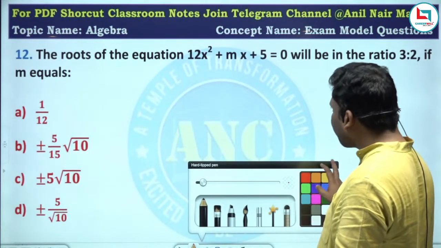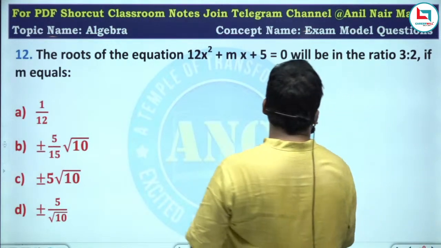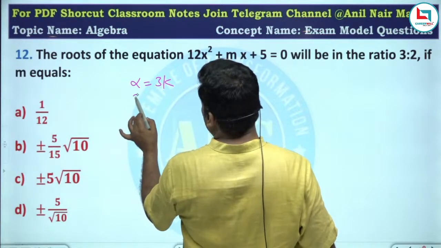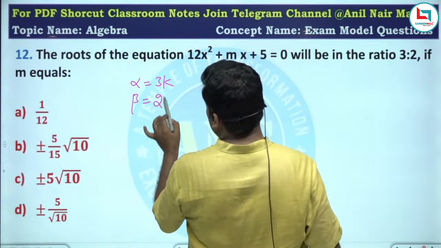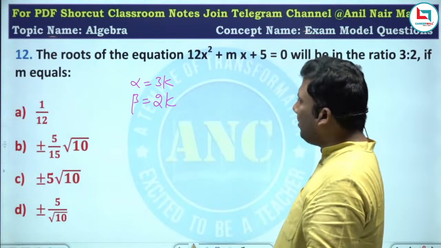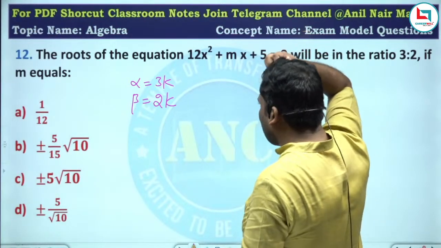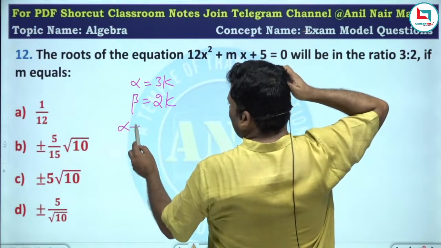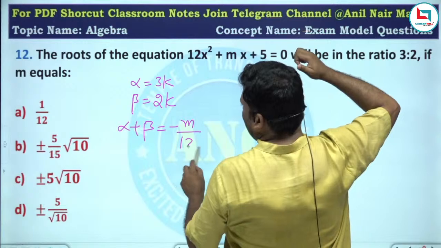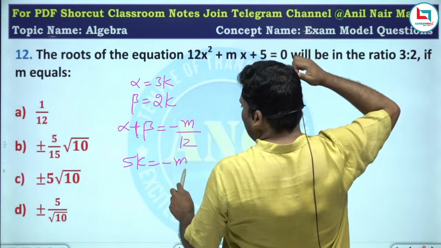12th question. The roots of the equation are in the ratio 3:2. That means if one is 3k, another will be 2k. Alpha is 3k, beta is 2k. Now see, the roots are in the ratio 3:2, so the sum of the roots is given by minus m by 12. 5k is given by minus m by 12.